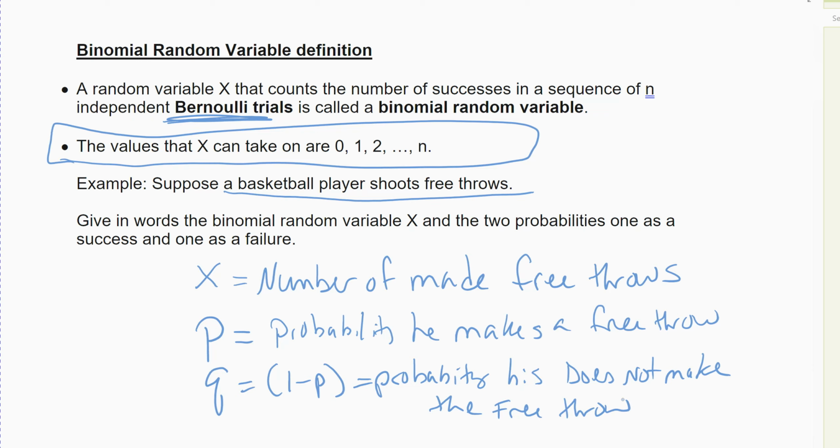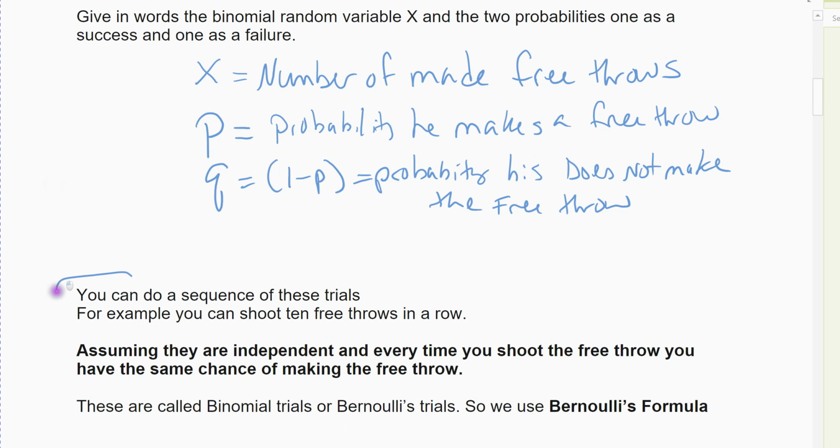There's a chance he's going to make it. Say he's a 70% shooter. All right, 70% chance of making it, which means a probability of 0.7. And so therefore he's got a 0.3 or 30% chance of not making it, missing it. And so it's a binomial case. Again, he can shoot as many of those as he wants, so you can do a sequence of these. For example, you can shoot 10 free throws in a row.